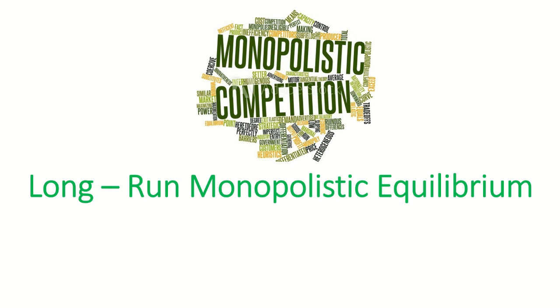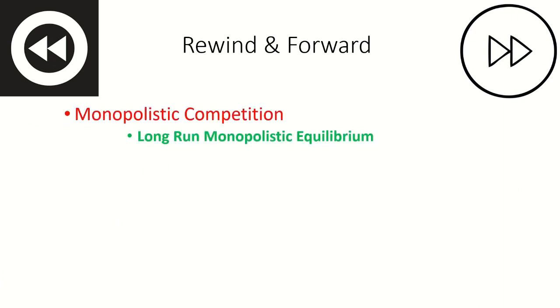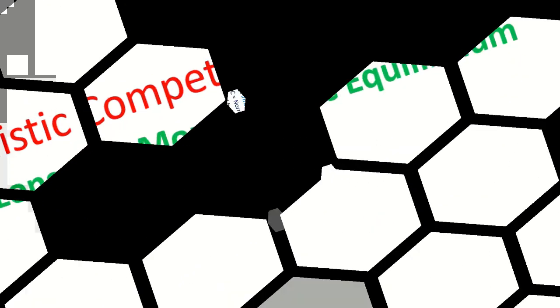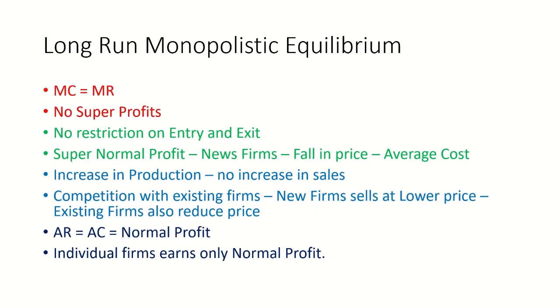We're going to discuss the long-term monopolistic equilibrium. In the short run, we had seen that the equilibrium is attained especially at three levels: the normal profit, supernormal profit, and the loss. But in monopolistic competition, the equation is always the same, that is, MC is equal to MR.